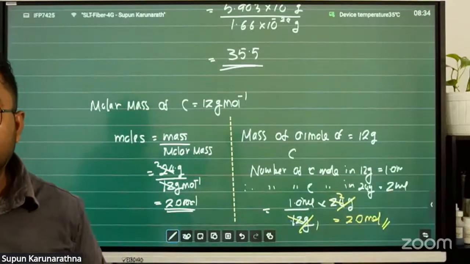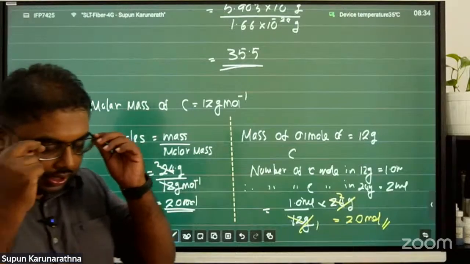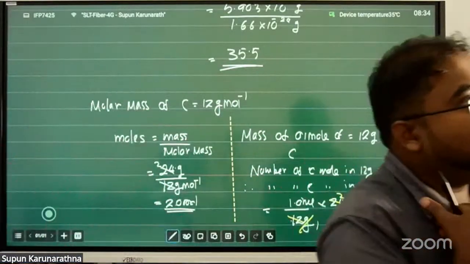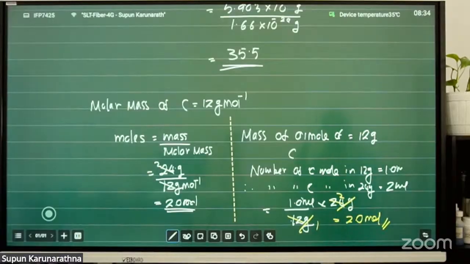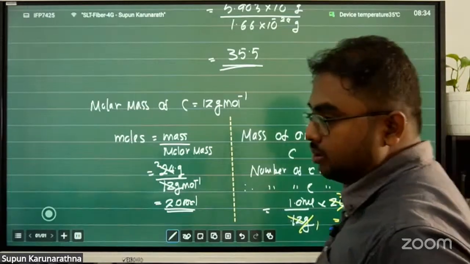Right? Okay. Is there anything else? Quickly write it. This kind of question is coming for your second term exam. There's a most chance.